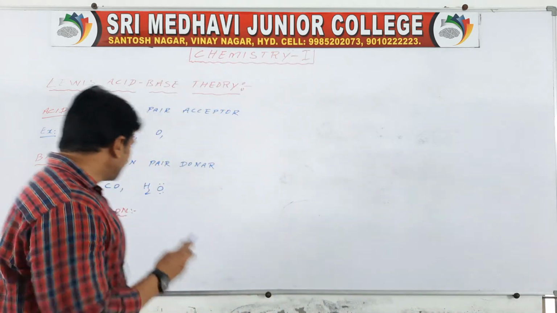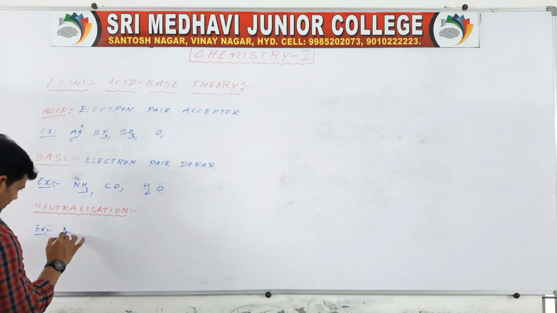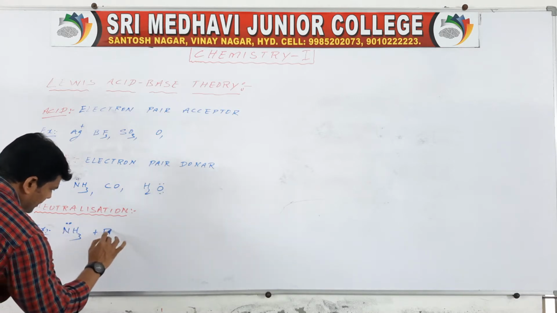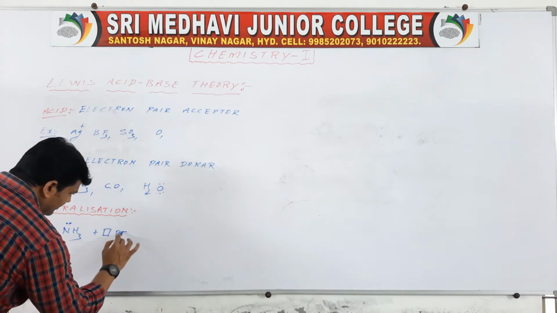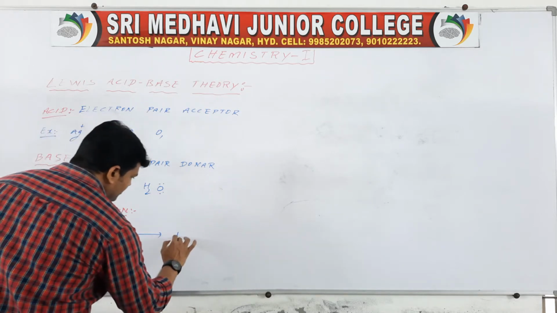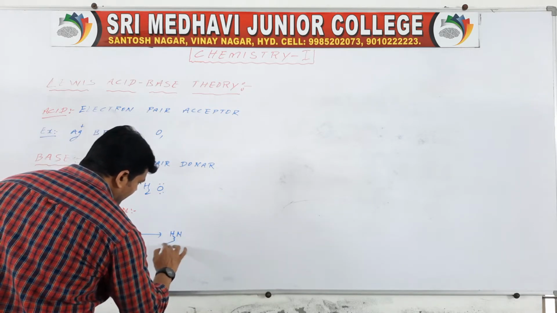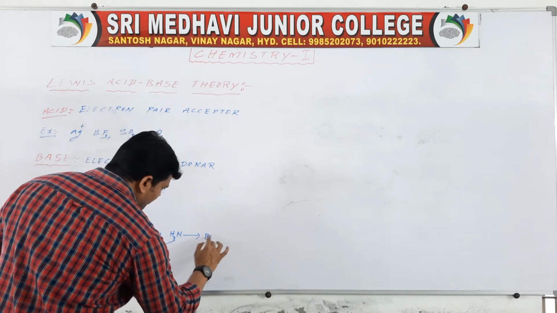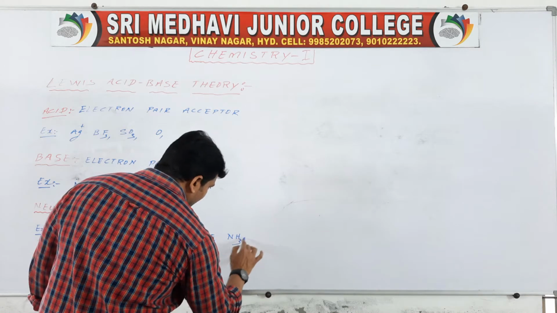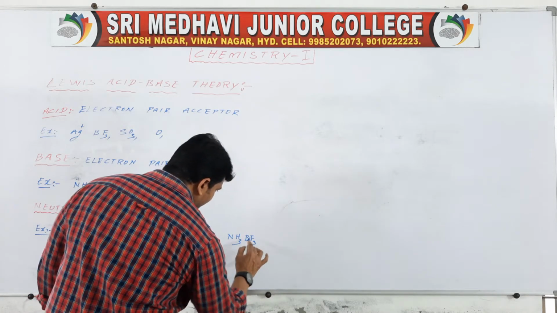Okay, see here, NH3 which has a lone pair plus BF3 which has a vacant orbital gives rise to NH3 to BF3, which gives rise to NH3BF3.